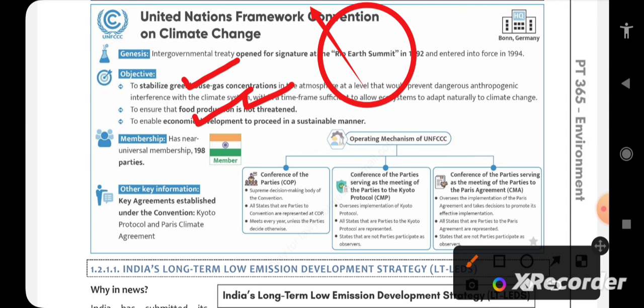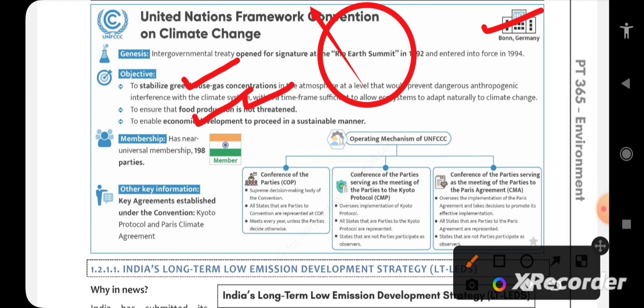For example, what is the function of UNFCCC on climate change? Basically we consider greenhouse gas concentrations, economic development, and sustainable manner, but here it includes that food production is not threatened. The security of food against the damages done by climate change is also a part of the UNFCCC body. The headquarters is in Bonn, Germany. It has almost universal membership. India is also a member.